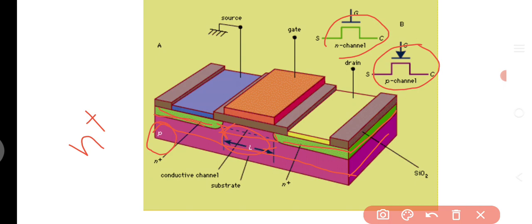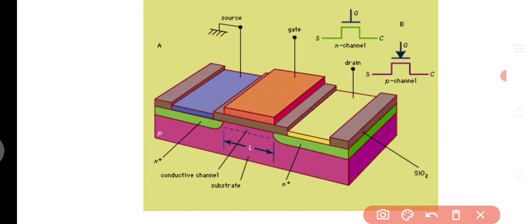Upon this conductive channel we can provide the gate. That gate terminal will be indicated in this color, that is orange. Upon this we can provide the silicon dioxide layer. The silicon dioxide layer is very thin.